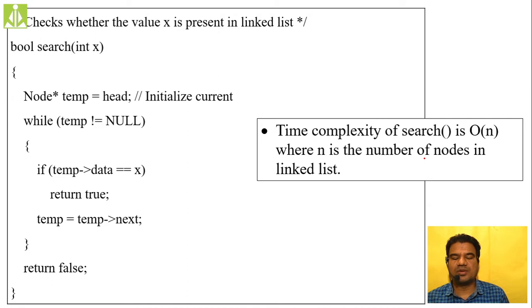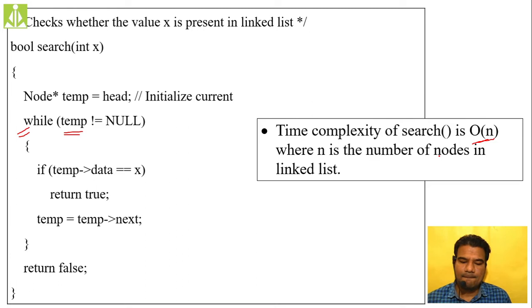Search operation's time complexity is order of n, because as you can see here we have a while loop, and we don't know how many times this loop will iterate, isn't it? As long as your temp variable does not become null, this loop will iterate. When the temp variable will become null, that we don't know. So that unknown number of times will become n times. So that is nothing but order of n. Your time complexity function is order of n.